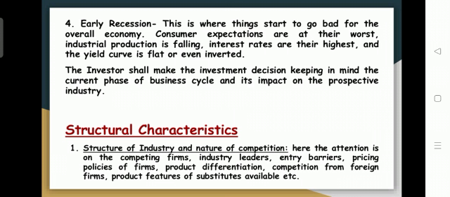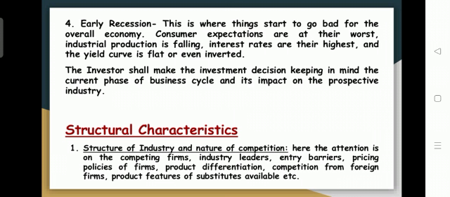Where the declining stage is identified, there is a boom period. The growth of industry will be at a very much lower level. The declining of business activities will be going on. During this type of phase, the consumers are going to be expecting more. The worst industrial production activities will be found, and there is a fall in the business activities. Interest rates are at the very highest level, and the yield curve will be at a much flatter rate. So this is the fourth stage of the business cycle.